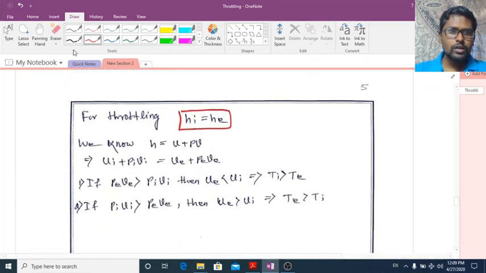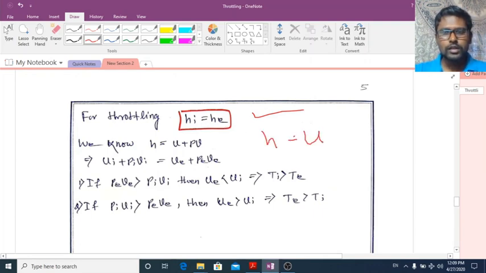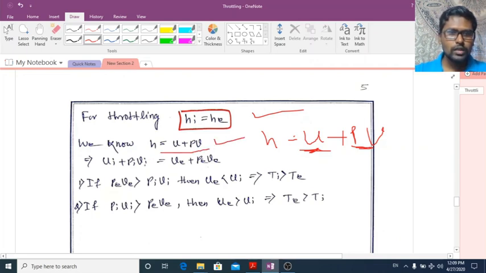Now, for the throttling process, what we got here is Hi is equal to He, and we know H is equal to how much? That is the specific internal energy plus the flow work, that is PV. This is your specific internal energy, and this is the flow work. So H is equal to U plus PV. For inlet it can be written as Ui plus Pi Vi, and for exit it can be written as Ue plus Pe Ve. Okay, we will put different conditions. See, H is equal to U plus PV.